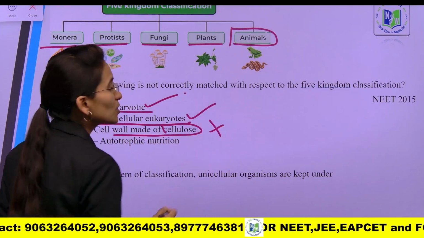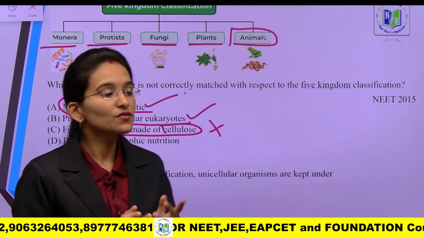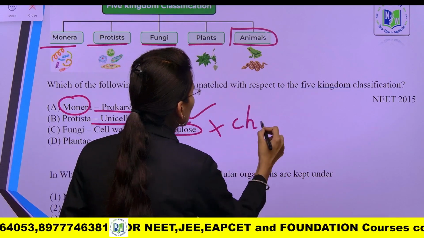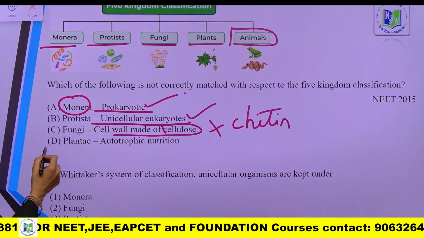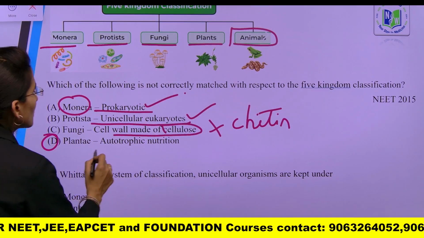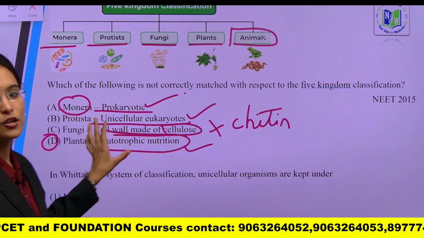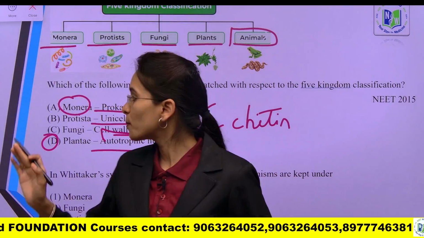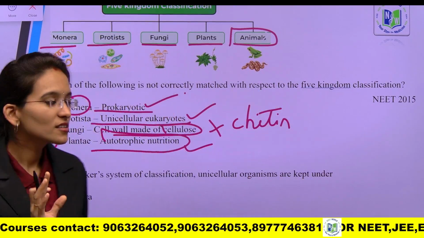This is absolutely wrong, because the plant cell wall is made up of cellulose; the fungi cell wall is made up of chitin. Next, option D, plants are autotrophic in nutrition. So this is also the right option. The wrong option is option C: fungi cell wall is made up of chitin, not cellulose.